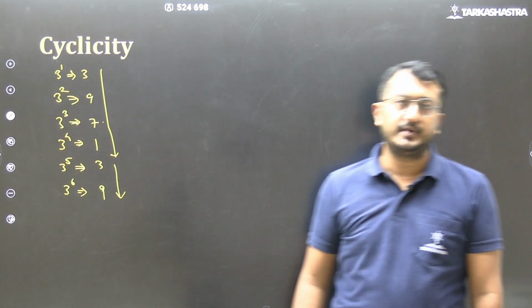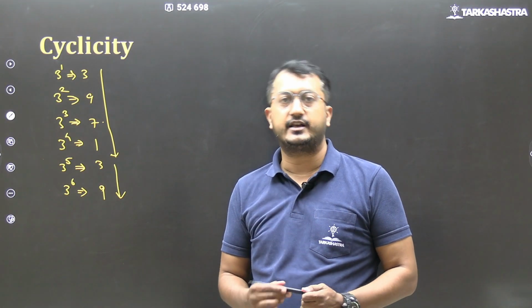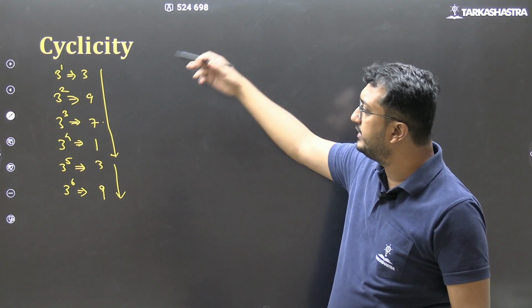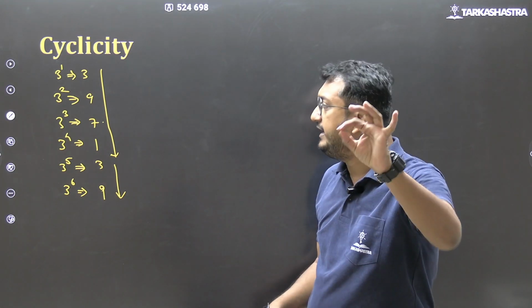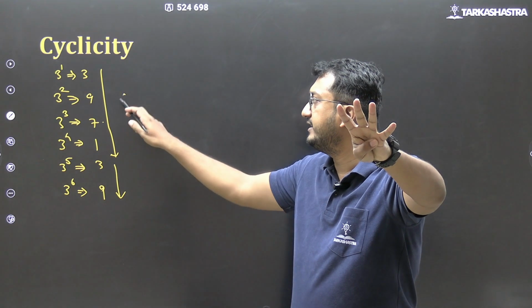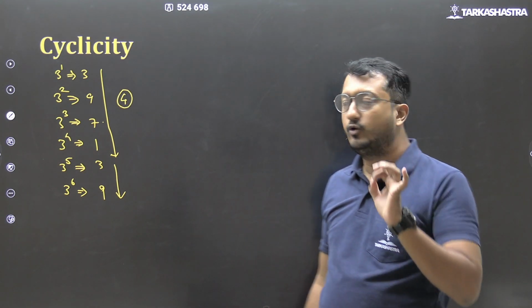It is going to repeat as it is. ठीक है, तो रिपीट होते जाएगा. So 3971, 3971, it will repeat. Again, 3971, cyclicity is 4. Cyclicity is 4. How do we calculate?